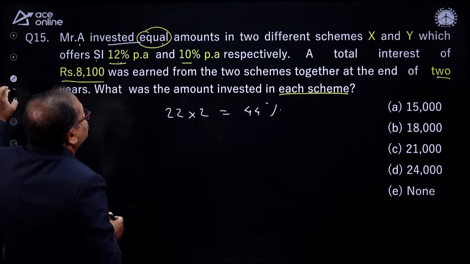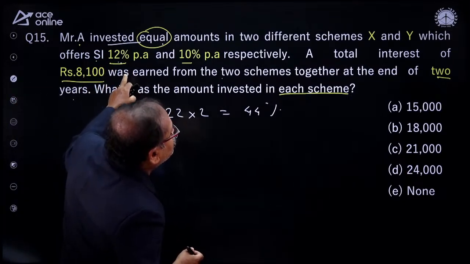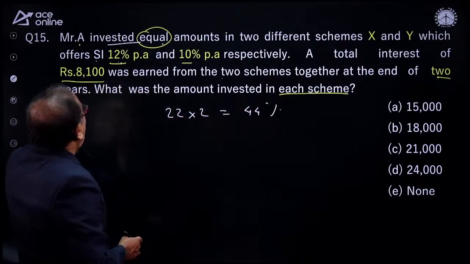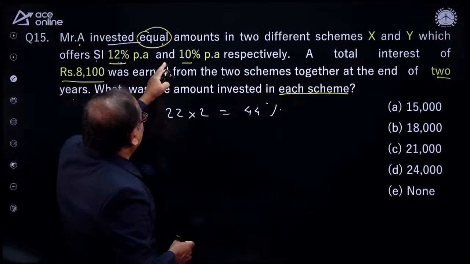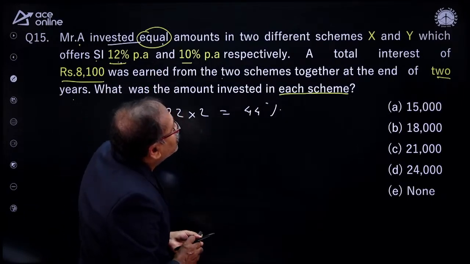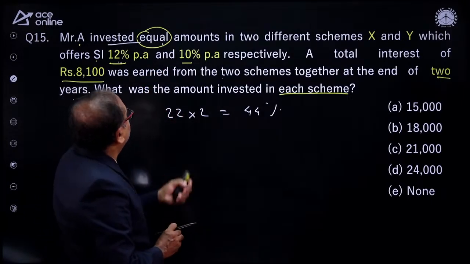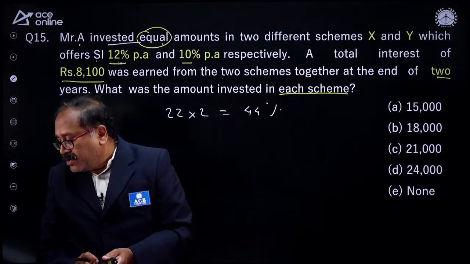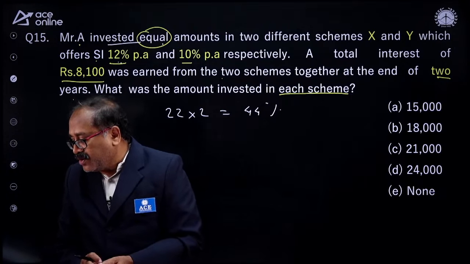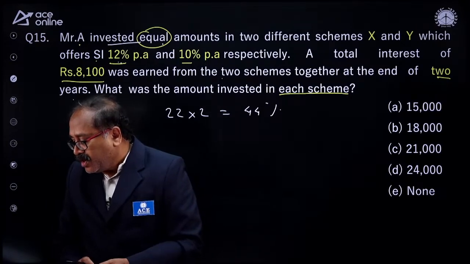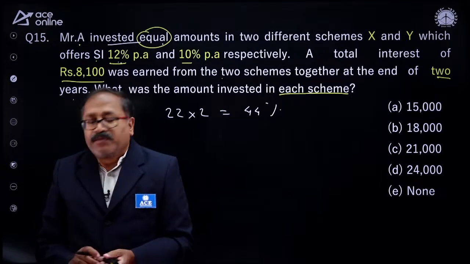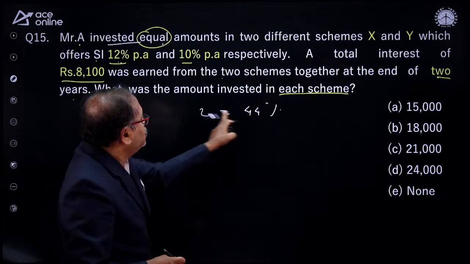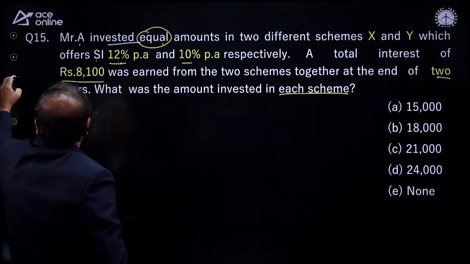Okay. The rate of interest is different and the time is also different. Two schemes for 2 years. So this 22 and 44%. What I notice is it's not getting cancelled by this. So how do we find it out? Okay, so what is the mistake I am making? Here one is simple interest, the other one is compound interest.